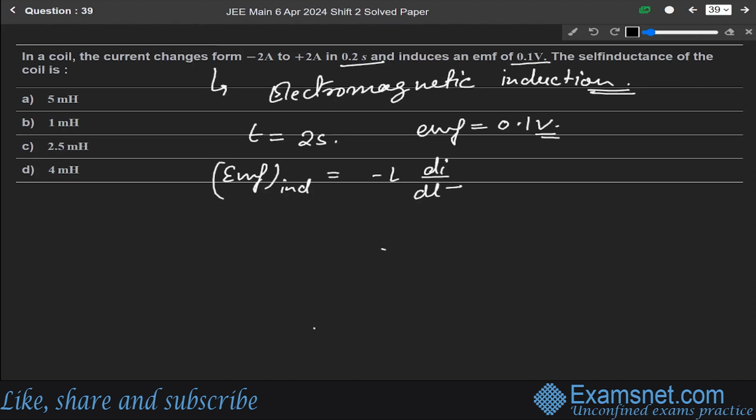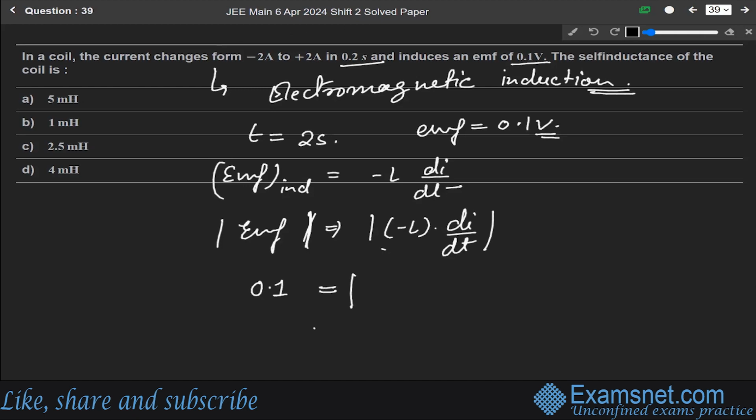So in terms of magnitude, we can write modulus of EMF is equal to modulus of minus L into di over dt. So EMF is given as 0.1 volt.